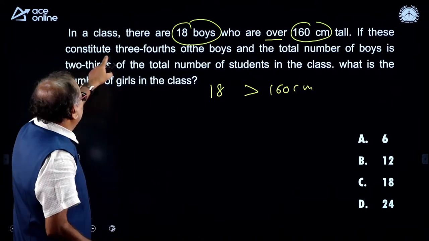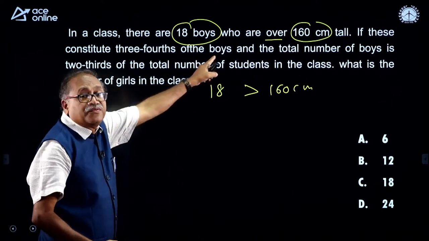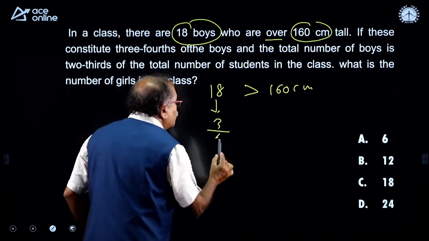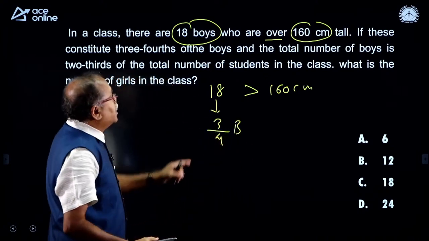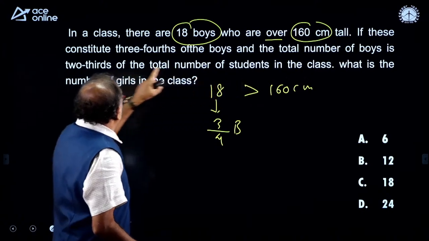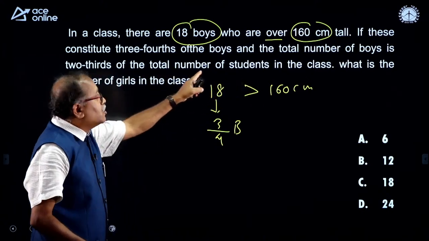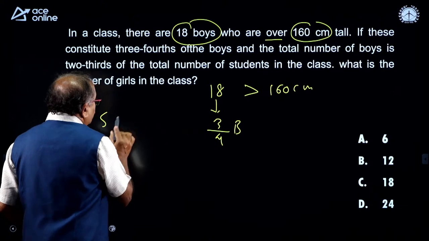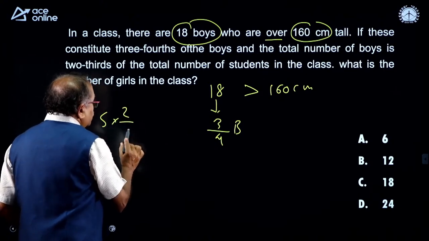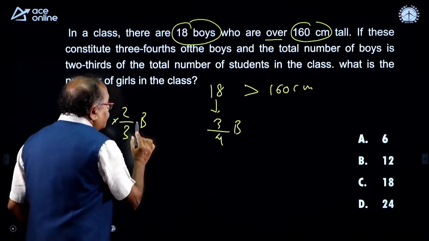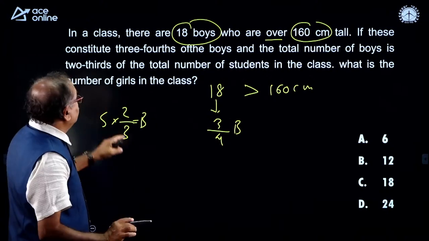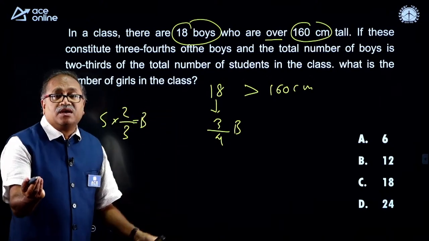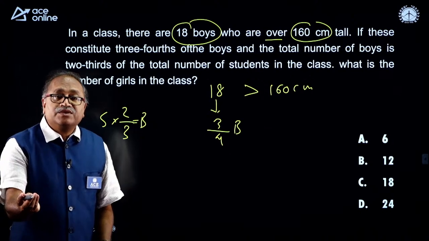If these constitute 3/4 of the boys, and the total number of boys is 2/3 of the students, then you are asked, what is the number of girls in the class? Hope the question is very clear.